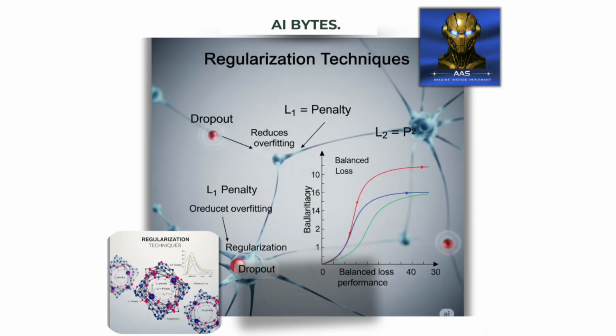L1 regularization, Lasso. Starting from the left, we have L1 regularization, also known as Lasso regularization. The mathematical formulation adds the sum of absolute values of parameters to our loss function, L1 equals lambda times sigma, |wi|. The key characteristic of L1 regularization is its ability to drive certain weights to exactly zero, effectively performing automatic feature selection. This sparsity-inducing property makes L1 particularly valuable when you suspect that only a subset of your features are